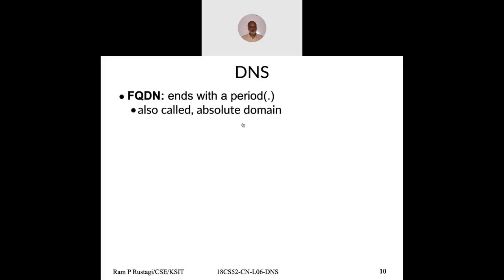Resolving DNS, we have two kinds of names: fully qualified domain names and partially qualified domain names. By default, we keep using partially qualified names, because in the browser we just type Google or google.com and it automatically figures out whether we should try www.google.com or google.com. We give a partial name and the application internally tries to add a suffix.